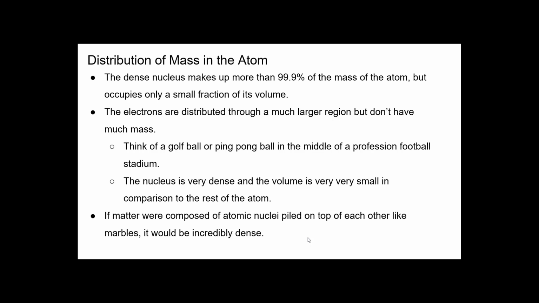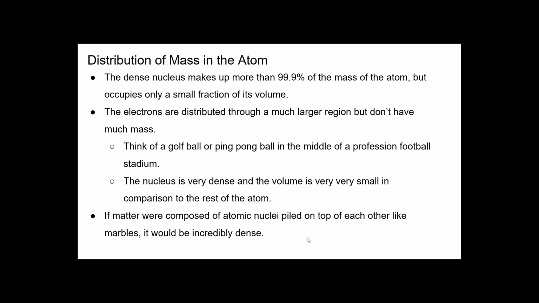I used to know. But it's in the center of the field. That is the nucleus. That little ping pong ball or golf ball is where all the mass is. And everything else in the football stadium, including the parking lot, is where the electrons are located. The outer layer is massive compared to the concentrated center, and electrons are out there, but they don't weigh. We consider them massless compared to the protons in the center.